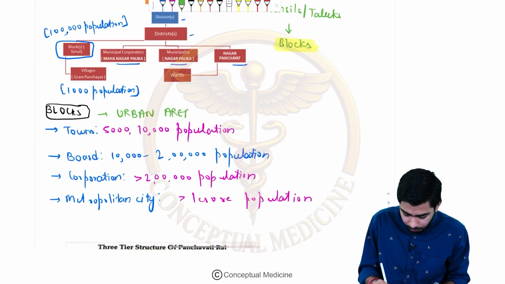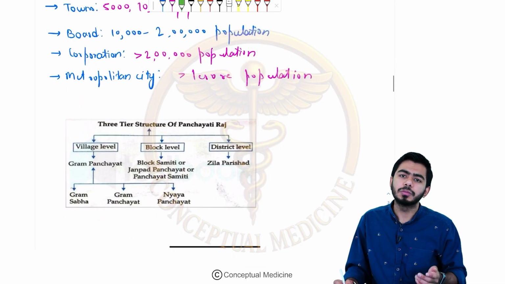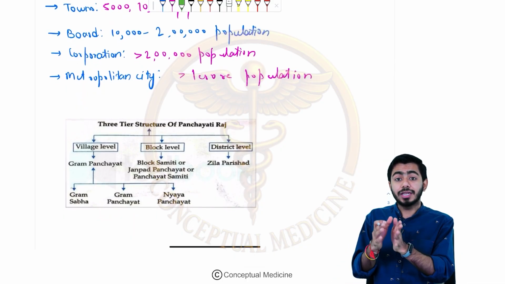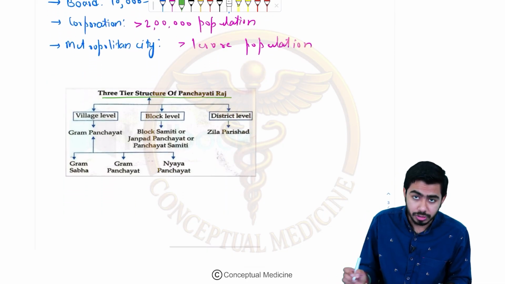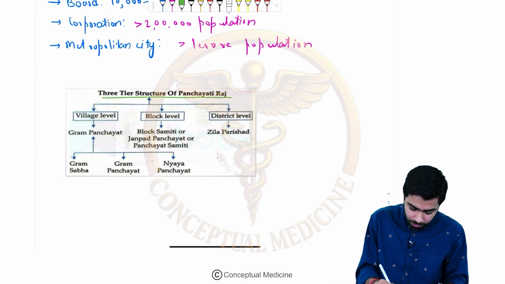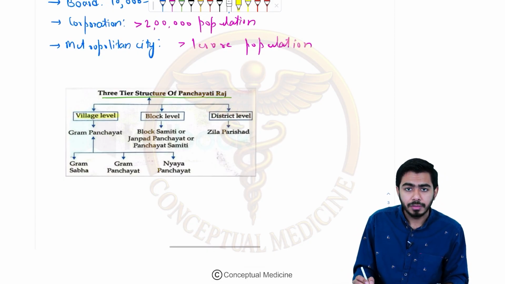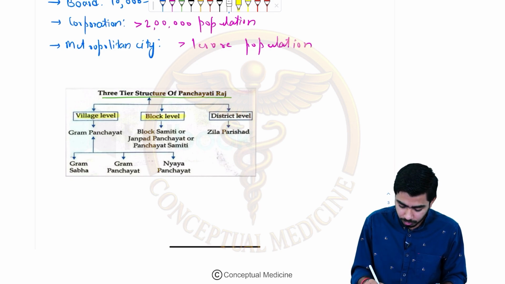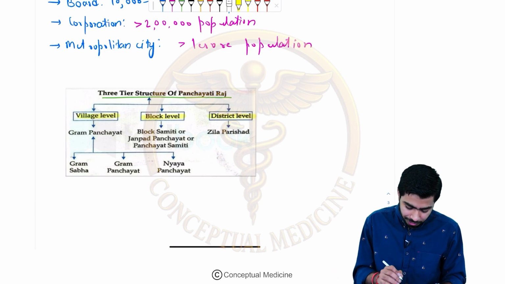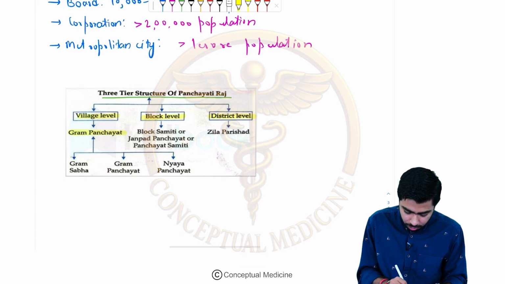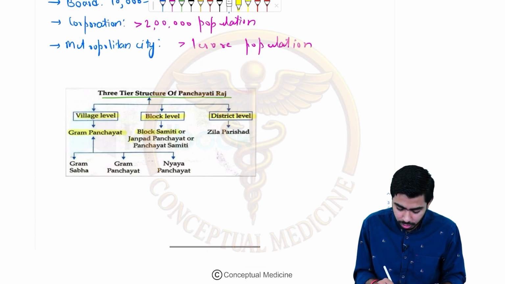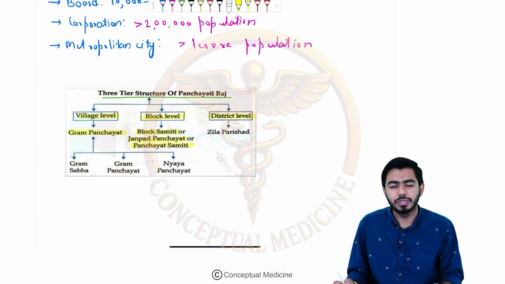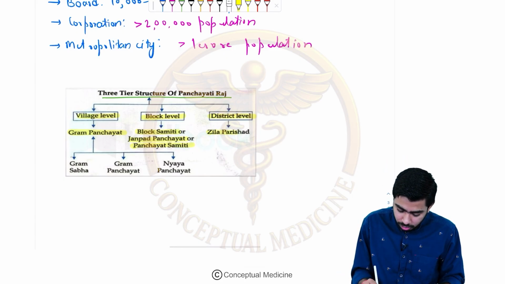If we talk about the rural area, then what could be the picture? In the rural area, we are talking about the Panchayati Raj system. For example, look over here. This is the 3-tier structure of the Panchayati Raj system, right? We are talking about basically 3 levels. One is the village level, one is the block level, and the other is the district level, right? In the village level, we are talking about the Gram Panchayat. In the block level, we are talking about the block samiti, which is also called the Janpad Panchayat, or the Panchayat Samiti. In the district level, we are talking about the Jila Parishad.